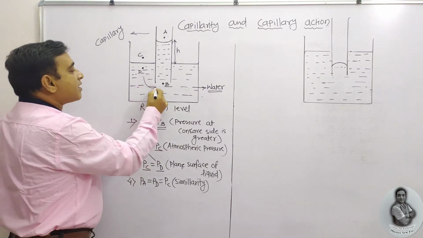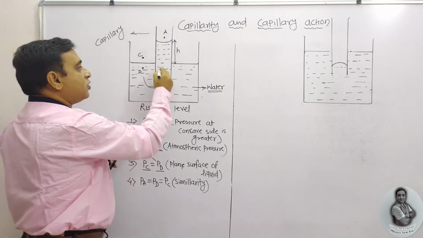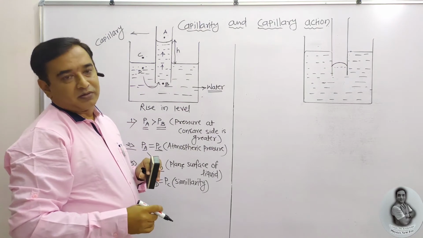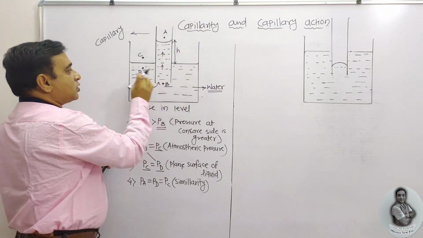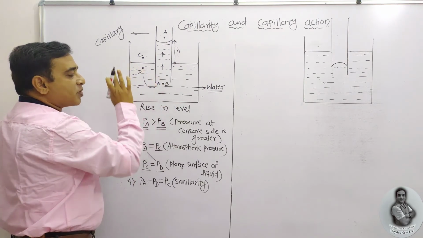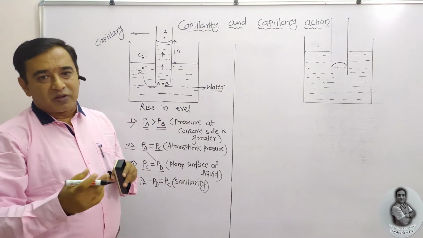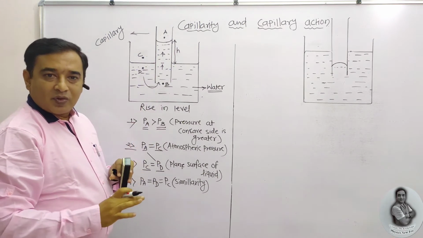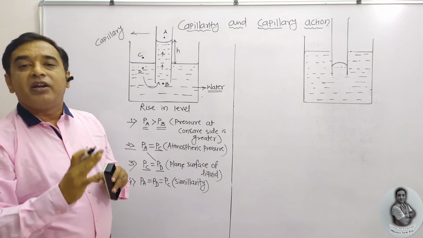Hence, liquid runs inside the capillary tube so as to maintain the pressure. It rises up to a certain level, so that pressure at B equals pressure at D, or we say atmospheric pressure, because it is the same or equal, and hence liquid rises inside the capillary tube.